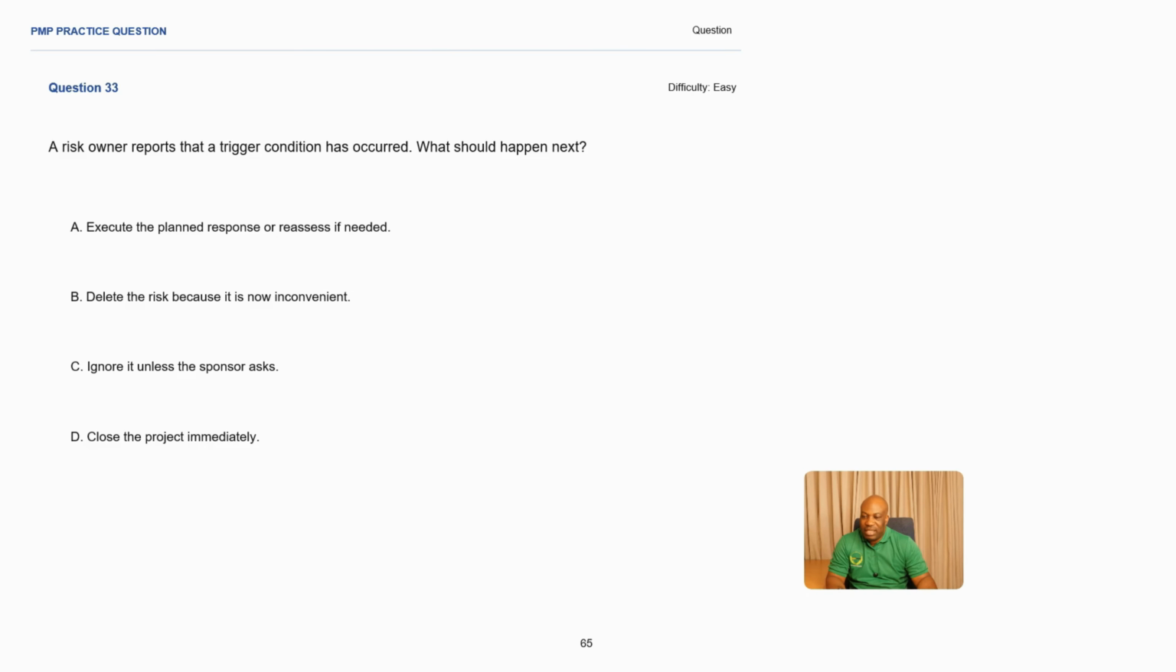Practice question number 33. A risk owner reports that a trigger condition has occurred. What should happen next? This is very important. So a risk owner is saying there's a trigger for a risk that has happened. What should happen? So the problem statement is there's a risk owner who is reporting that a trigger condition has occurred. So let us go through the answers now.